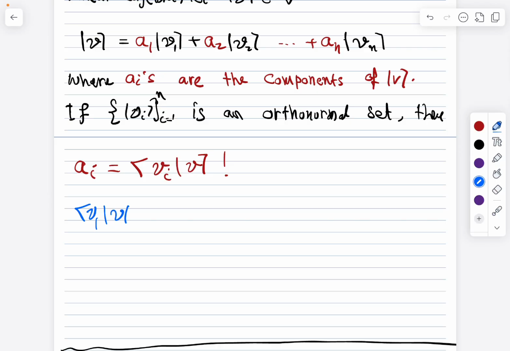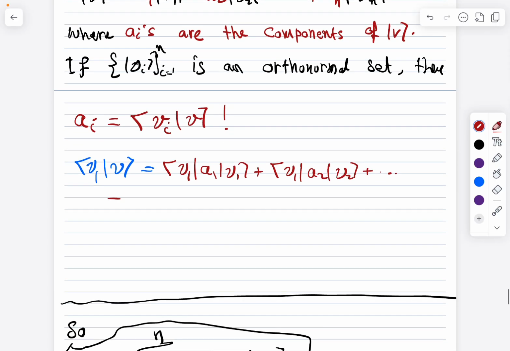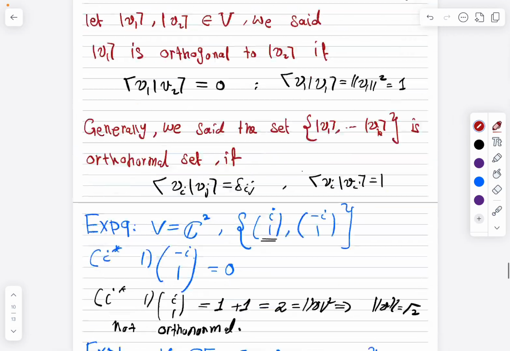So the left-hand side of this equation is the inner product of v1 with v. On the right, a1 is a constant, so let me write it slowly: v1 inner product with a1 v1 plus a2 v2 and so on. Now a1 is a constant on the right, so we can take it outside.